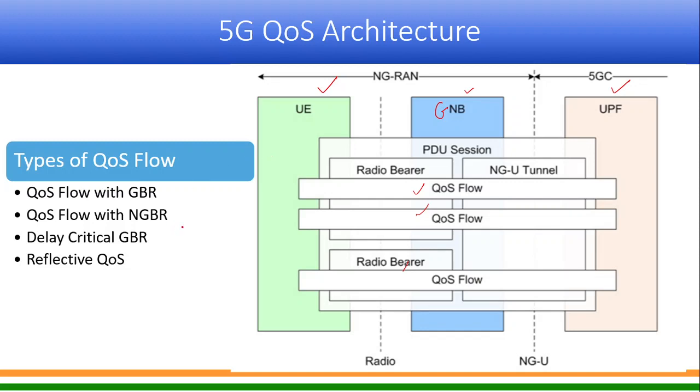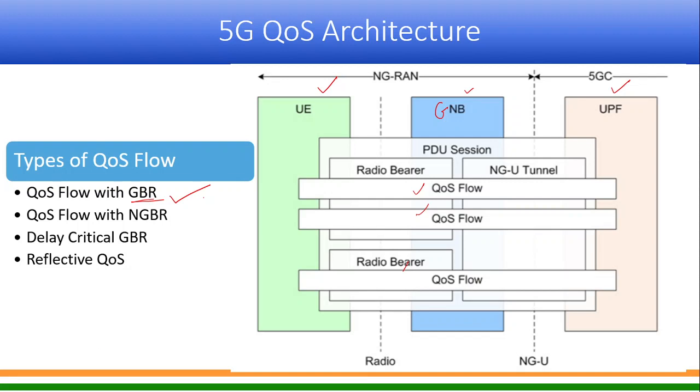But what I want to explain here is that there are many types of quality of service flow in 5G. The first type is a quality of service which requires guaranteed bitrate, GBR. GBR is guaranteed bitrate, a QoS flow with guaranteed bitrate.